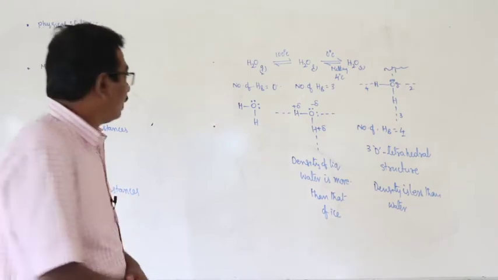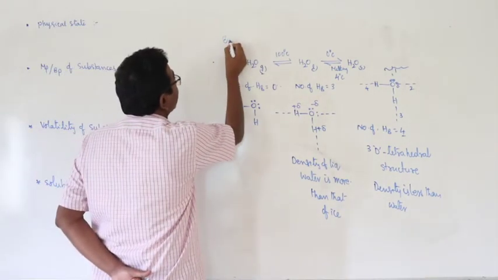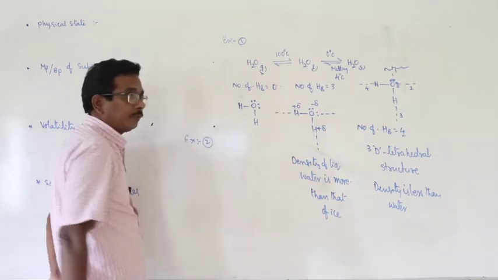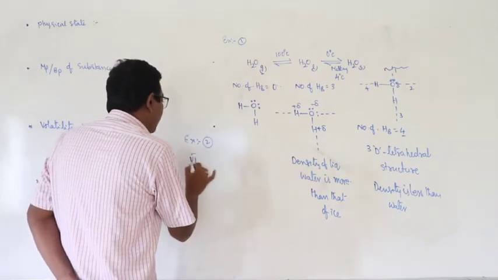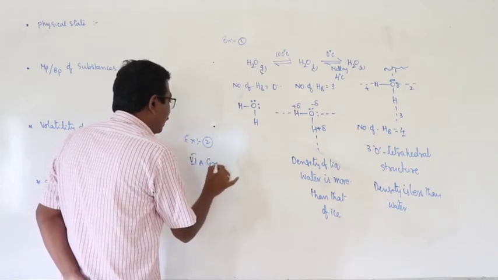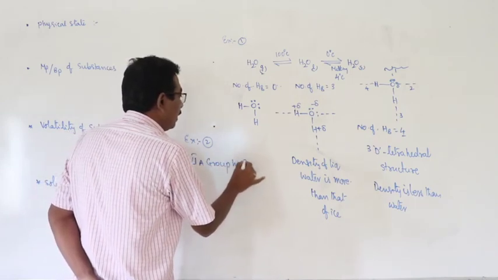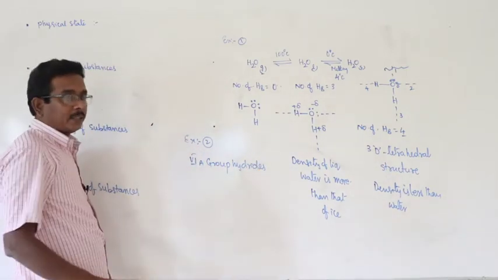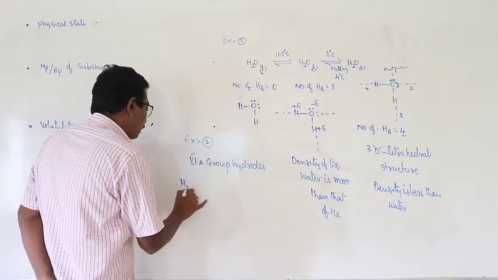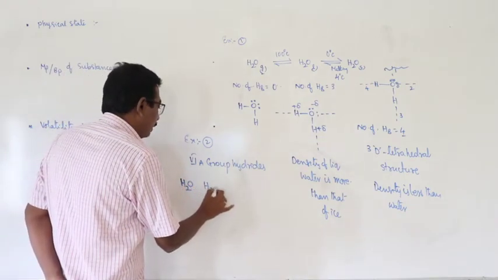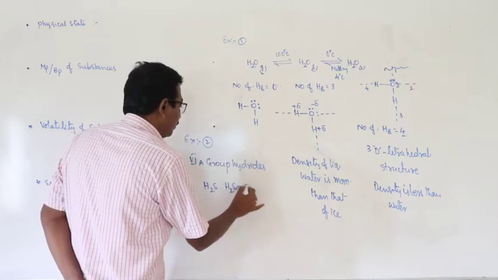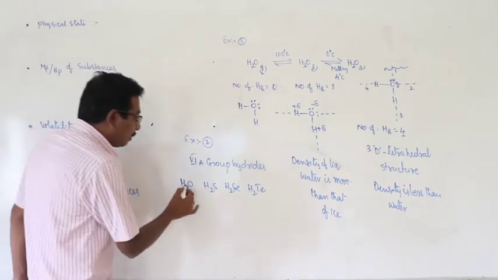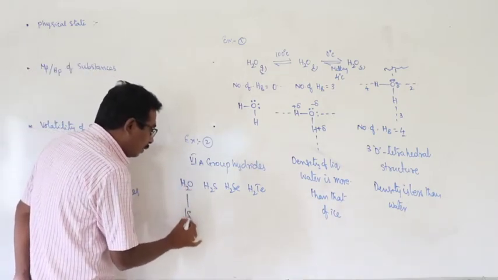Okay. Let us consider another example. This is example 1 and this is example 2. Here I have taken 5A group hydrides, or 6A group hydrides, no problem. What are they? Water, H2S, H2Se, H2Te. Molecular weight of water is 18 grams.